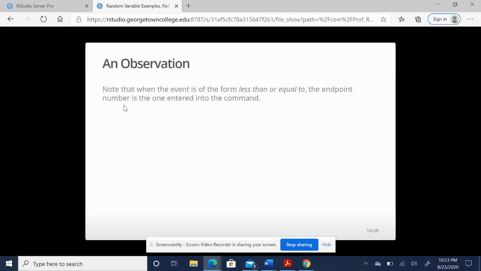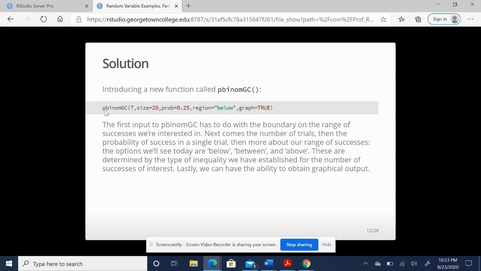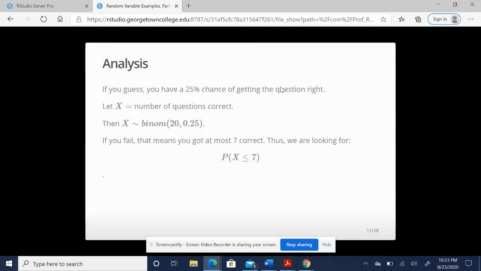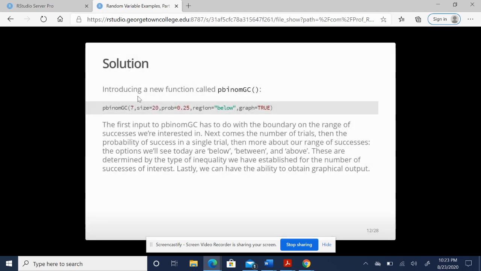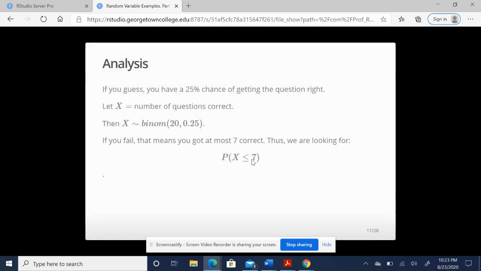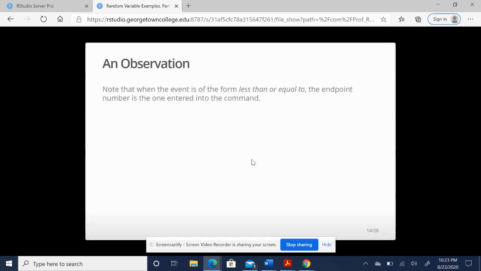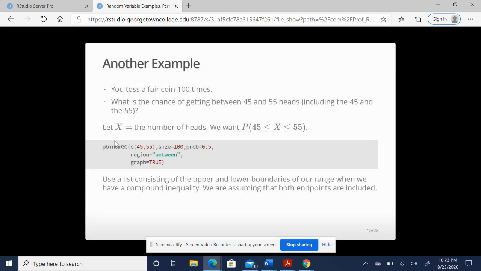Note that when the event is of the less than or equal to type, the endpoint number is the one entered in the command. So when we said less than or equal to in our inequality, the boundary number that we put in was exactly the same one that was in the inequality.